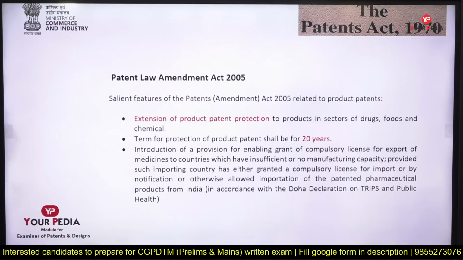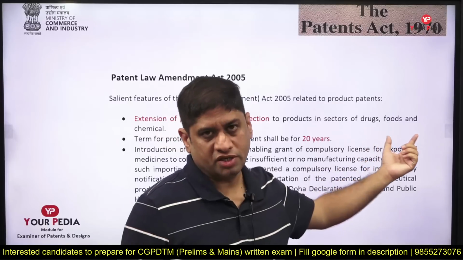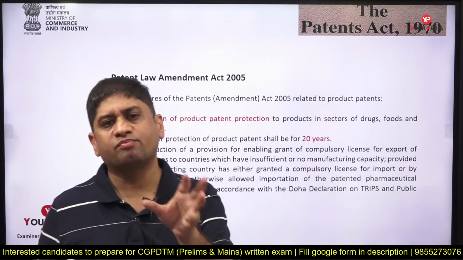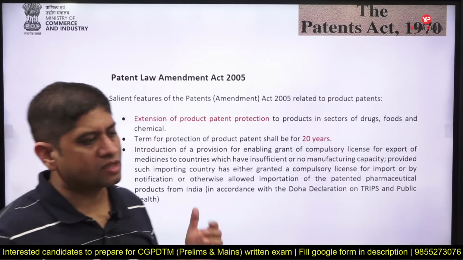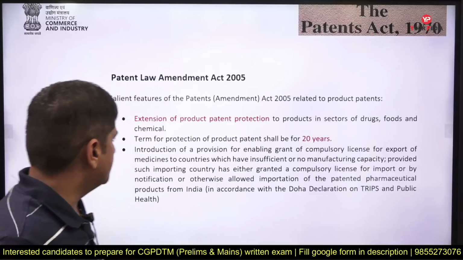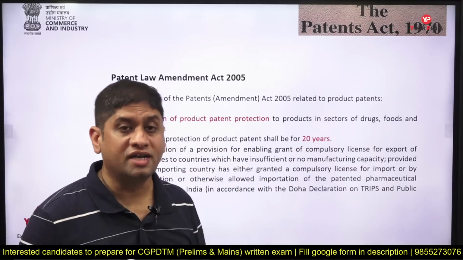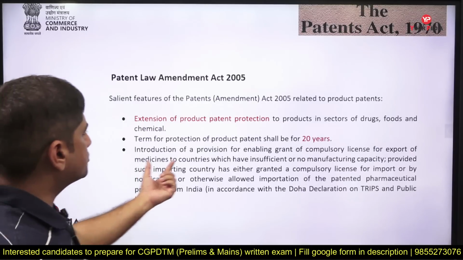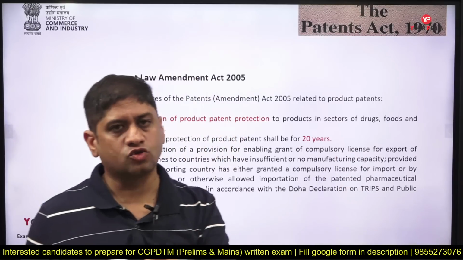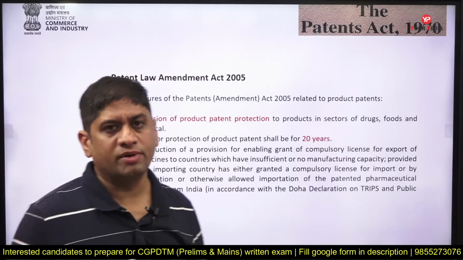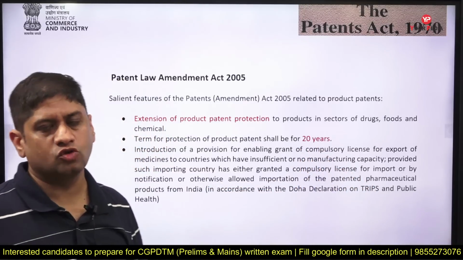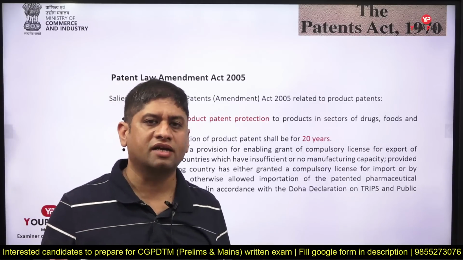Number one, it gave product patent protection to pharmaceutical, food and drugs. Earlier process patenting was there. Patenting on process already existed on pharma, but the 2005 amendment gave product patenting also, so you can patent the product, not only the process. And the term of protection will be 20 years. Also compulsory license for export of medicines to different countries. That also was amendment 2005. So grant of compulsory license for export of medicine. Remember, the most important amendment of the Patent Act is 2005.